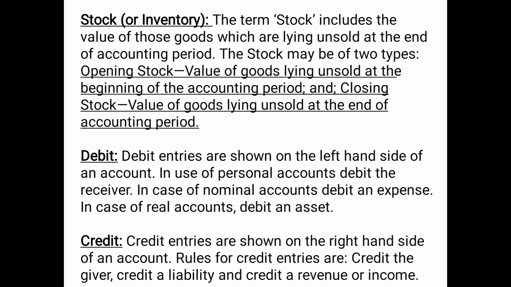The stock may be of two types, that is opening stock and closing stock. Opening stock means the stock at the beginning of the accounting year, and closing stock means the stock at the end of the accounting year. So opening stock is the value of goods lying unsold at the beginning of the accounting year, and closing stock is the value of goods lying unsold at the end of the accounting period or year.